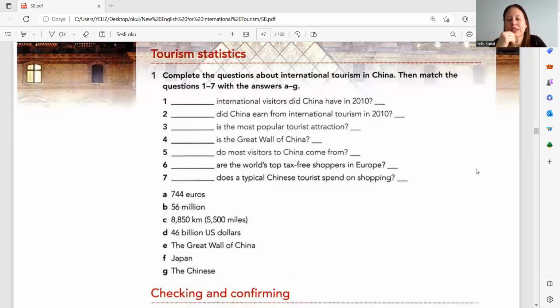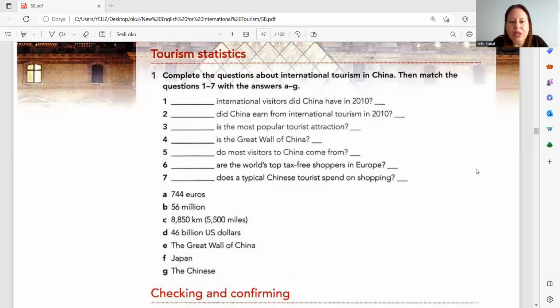What should it be? It is going to be how many, right? How many international visitors did China have in 2010? Okay. Two, blah blah did China earn from international tourism in 2010? How much, right? How much did China earn from international tourism in 2010?